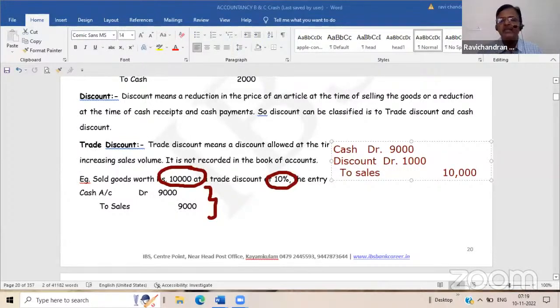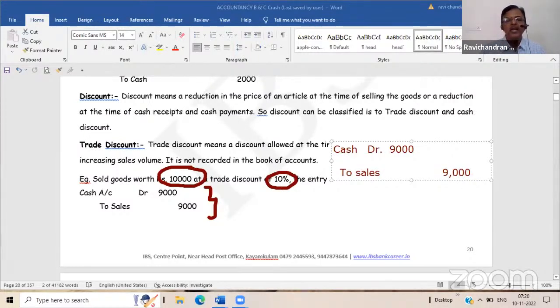You are paying GST for 10,000 rupees, is it not? You are supposed to pay GST for 10,000, but how much did you get from the sales? Only 9,000. That is why, whenever there is a reduction in sale invoice value or purchase invoice value, that discount will not be shown in our account. Instead, only for the net amount we will put our entry. Otherwise, unnecessarily we are paying tax.